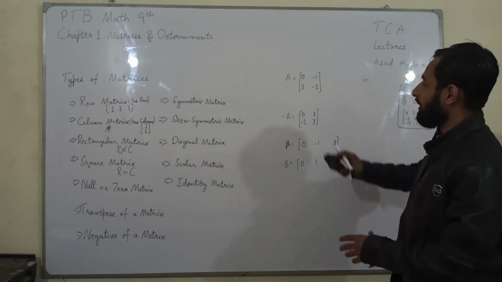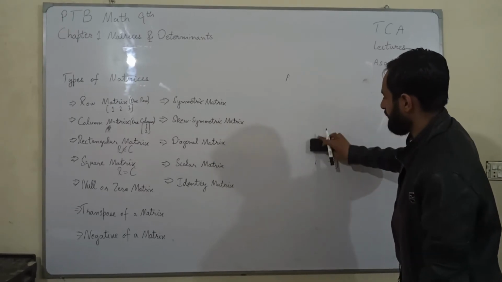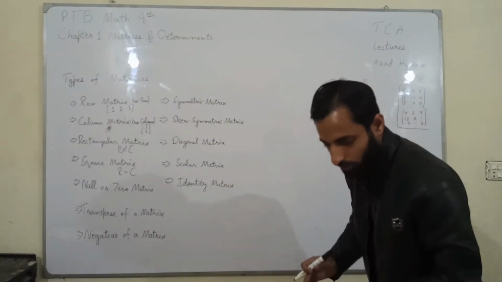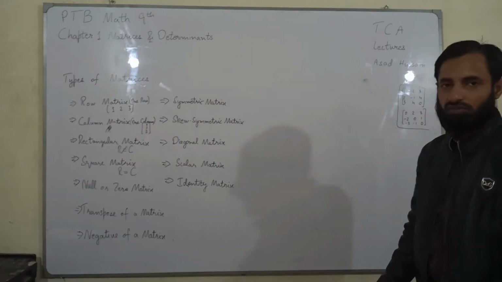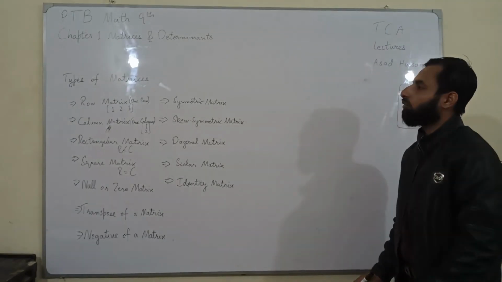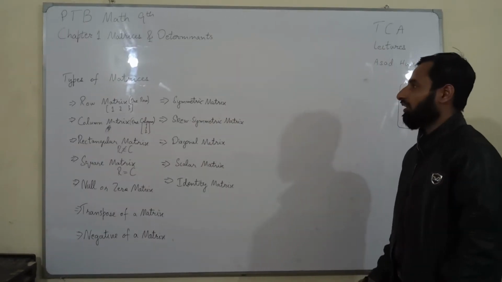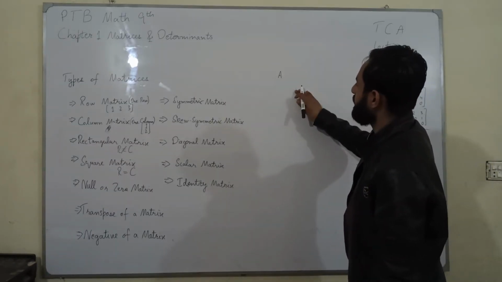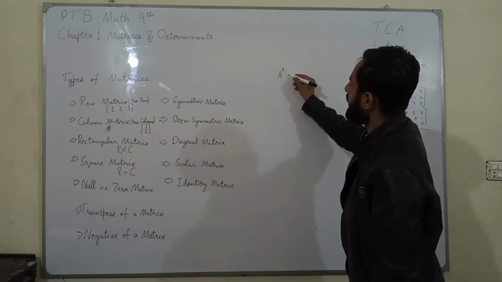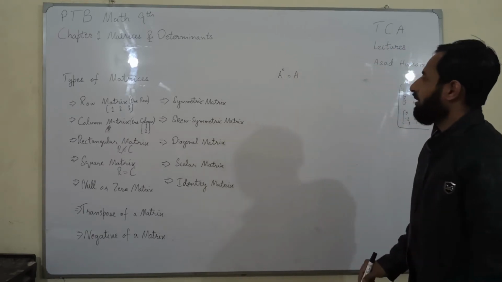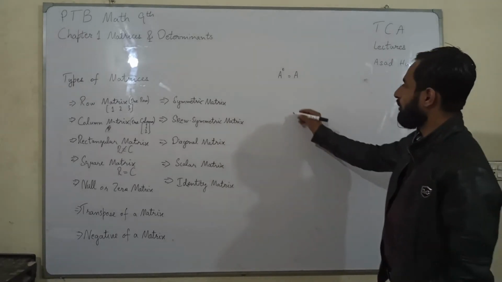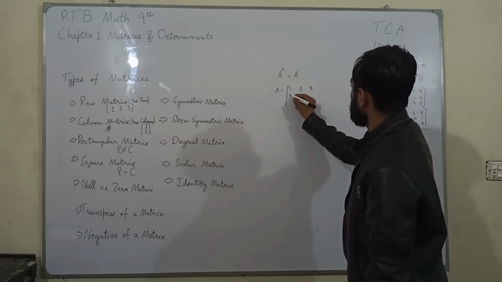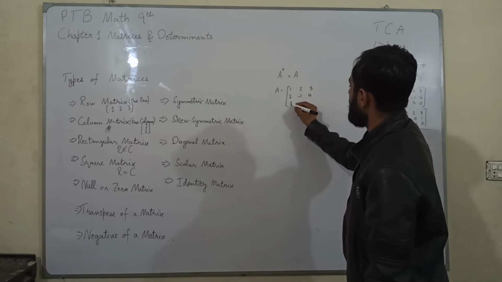Moving on to next topic, which is symmetric matrices. What is a symmetric matrix? Whenever we take a transpose of a matrix and it is equal to the matrix whose transpose is to be taken, it is known as a symmetric matrix. We can say a matrix A whose transpose is equal to the matrix A, then the matrix would be called a symmetric matrix. For example, we can say A is a matrix which is 1, 2, 3, 2, negative 1, 4, 3, 4, 0.